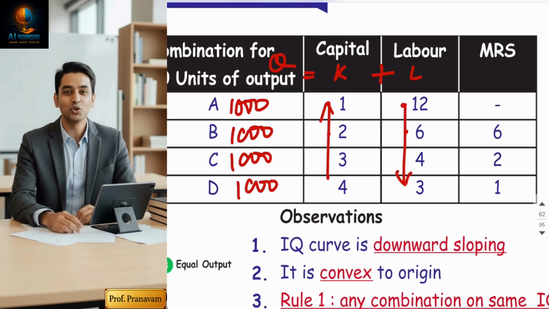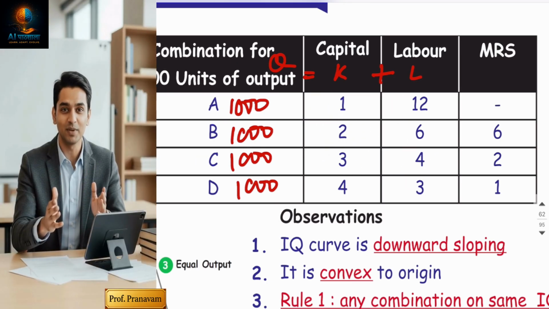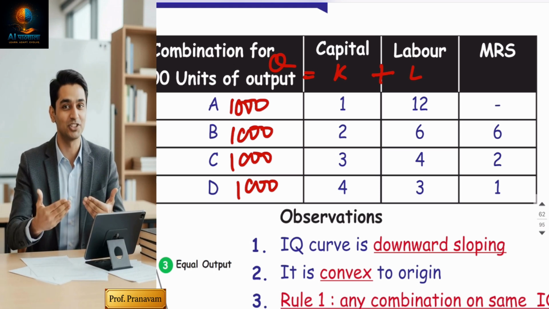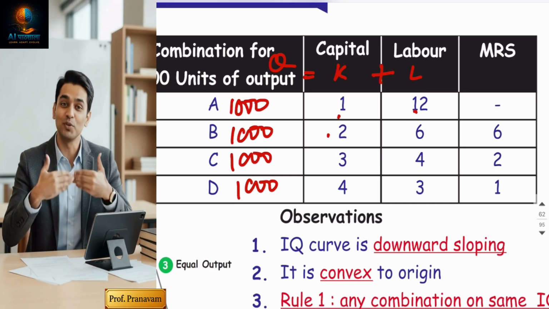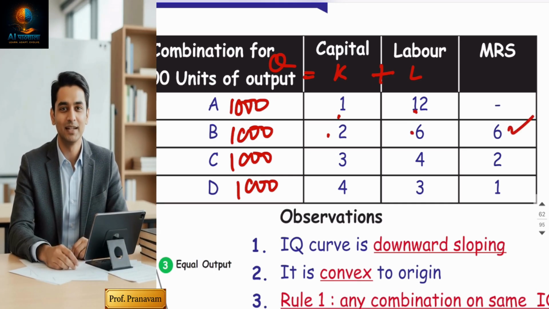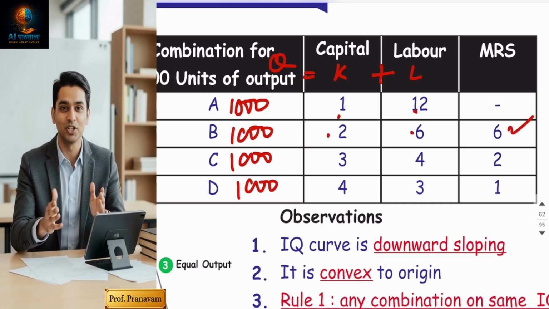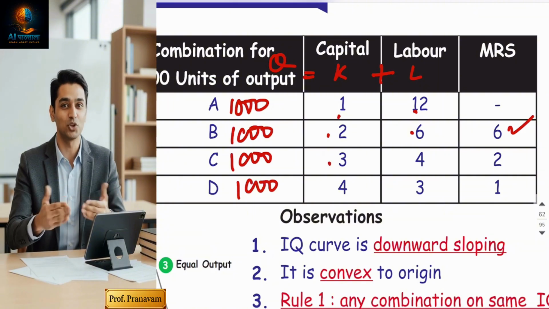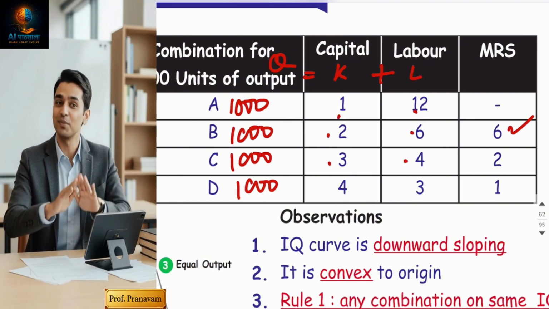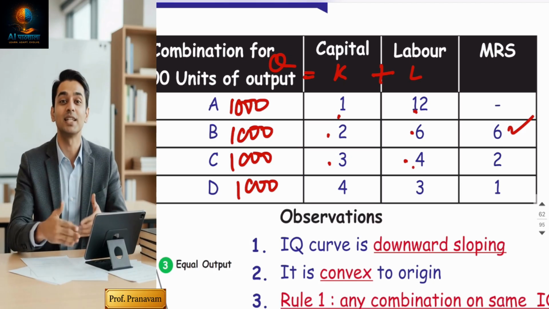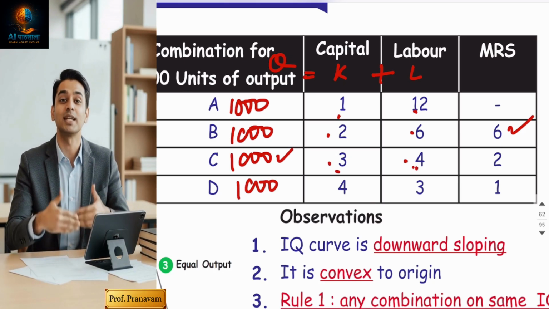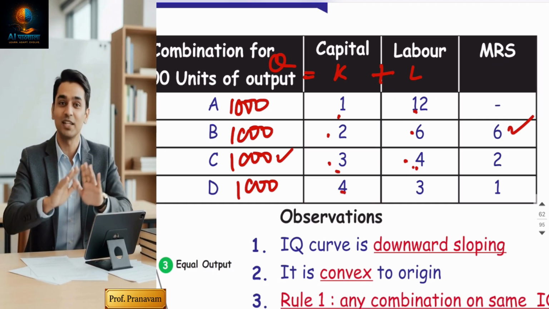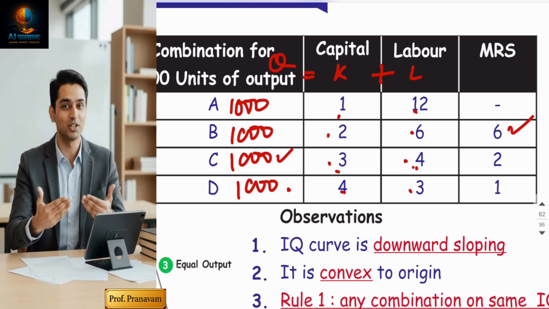So these are the various combinations which indicate 1,000 chocolates will be produced. One capital, 12 labor. If you want to increase capital, you have to reduce the labor. Labor will be sacrificed, marginal rate of substitution. If you further increase the capital, you can reduce the labor. Only four labors are needed, so three machines and four labor may produce 1,000 chocolates. The fourth combination is four machines and three labor can produce 1,000 chocolates.